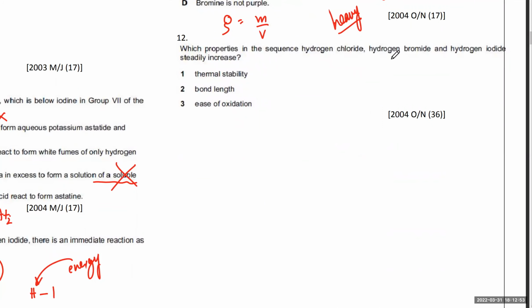Now, which property in the sequence steadily increases? Thermal stability decreases. HI is very unstable, right? So what happens to the bond length? The bond length increases. HI is going to have the biggest bond. And the ease of oxidation, do they lose electrons? I- loses electrons very easily. So that also increases. Down the group, it becomes easier for them to lose electrons.